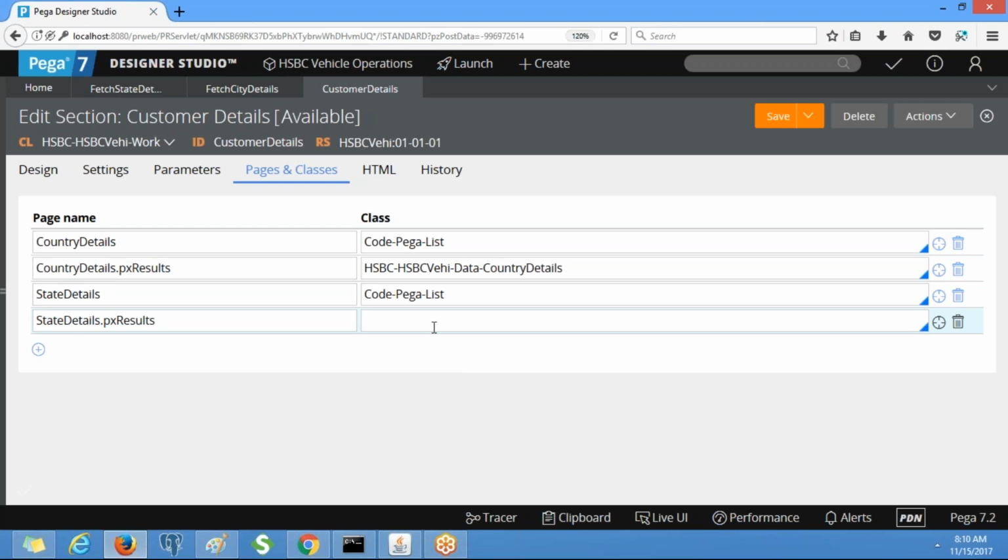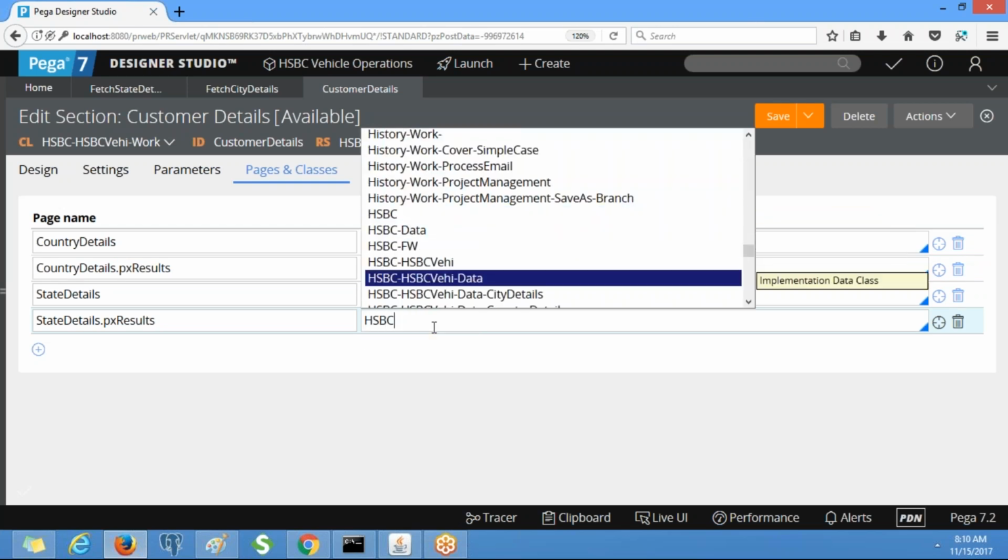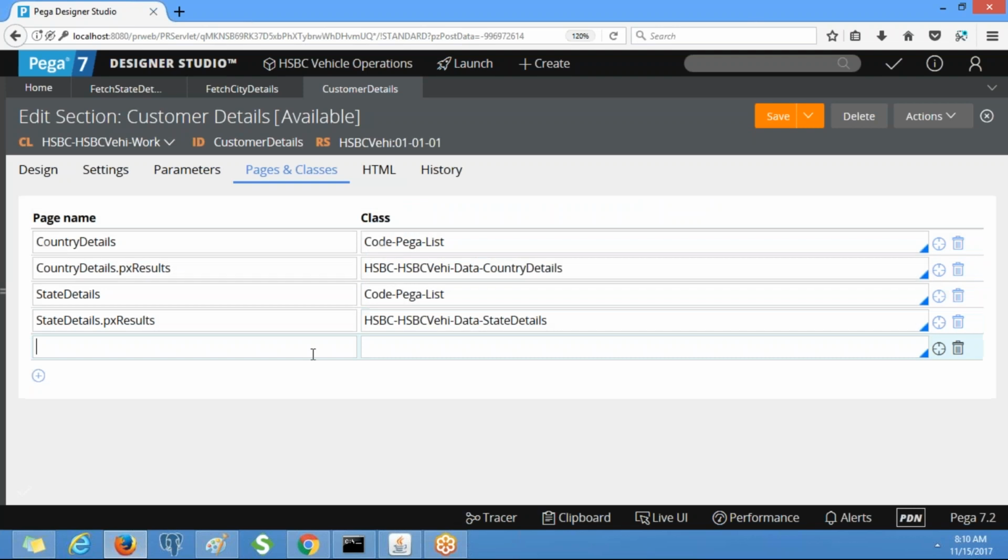What is the class here? State details. What is the class? State details data class. Okay. Similarly, it's referring to CodePega list, right?